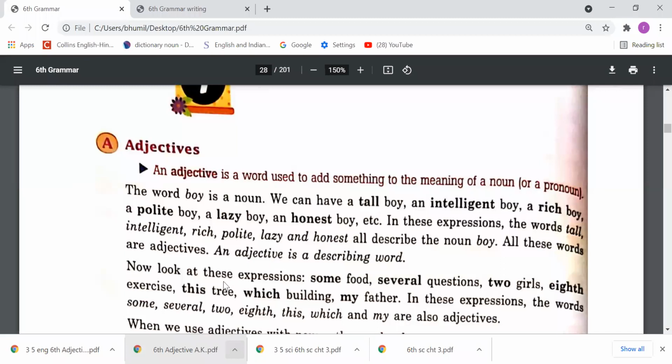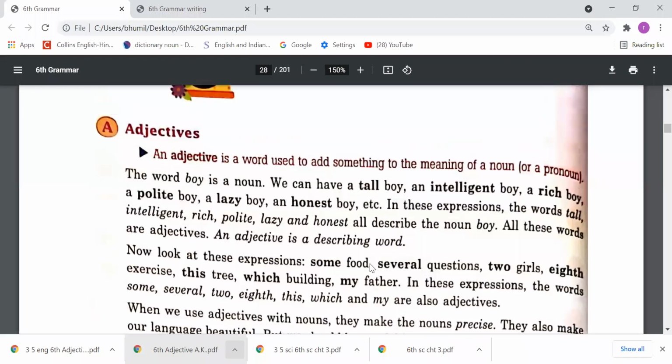Now look at these expressions: some food, several questions, two girls, eighth exercise, this tree, which building, my father. In these expressions, the words some, several, two, eighth, this, which, and my are also adjectives.